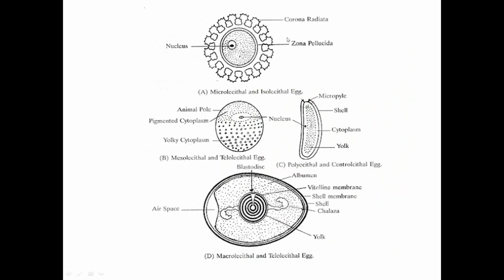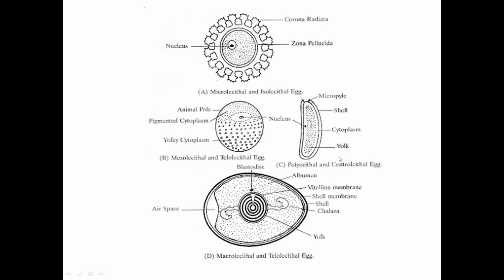Again diagram, for microlecithal and isolecithal you can have the same diagram. The yolk content is very less, that is why microlecithal. Isolecithal means the yolk is uniformly distributed. Here mesolecithal and telolecithal. Mesolecithal means moderate amount of yolk is there, but it is concentrated to one side. That is why it is called telolecithal also.